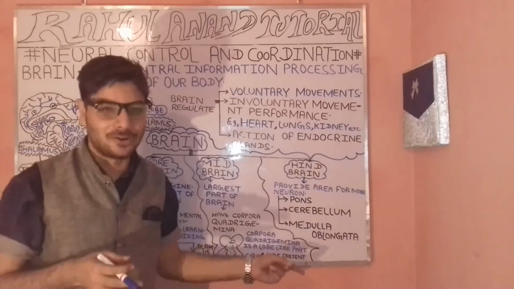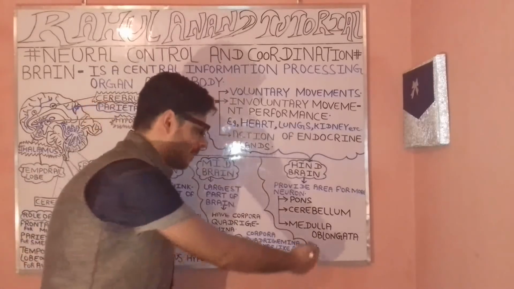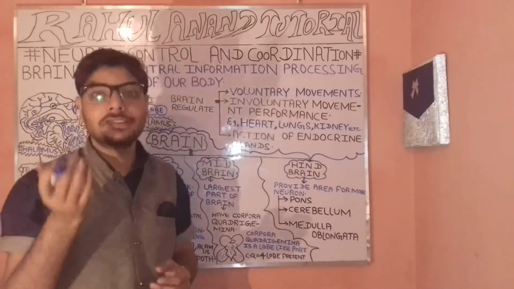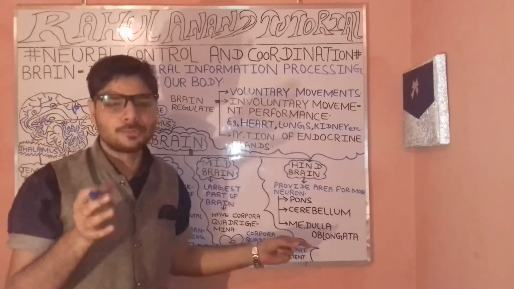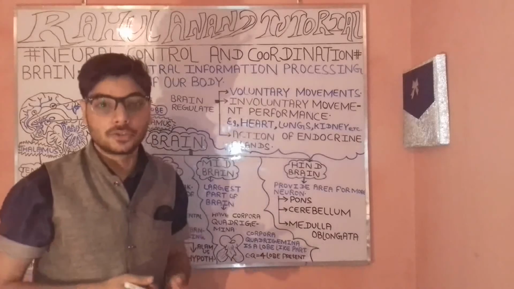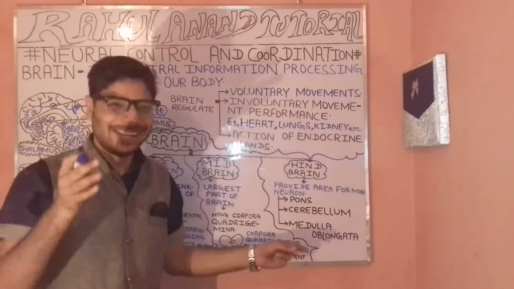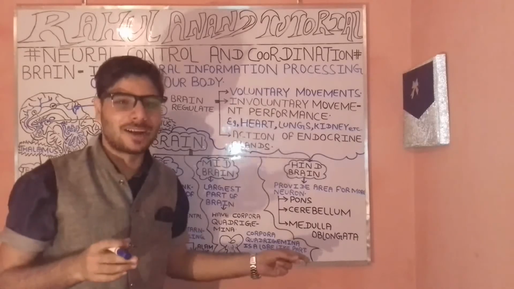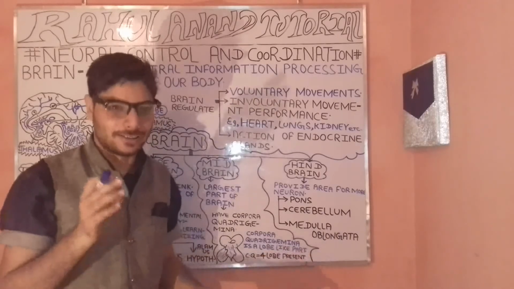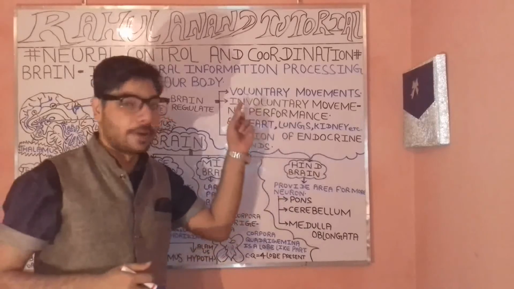After that you have the medulla oblongata here. What will be its role? It is particularly the smallest part of your brain. So you know about the brain. These are actually the medulla oblongata, the smallest part of your brain. So this is somewhat the condition with reference to your brain.